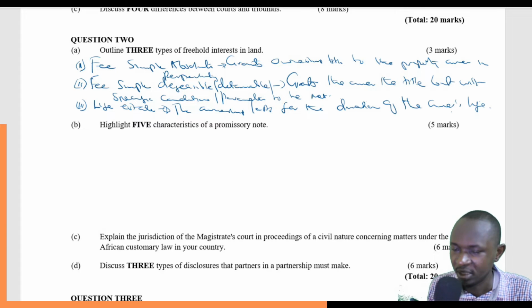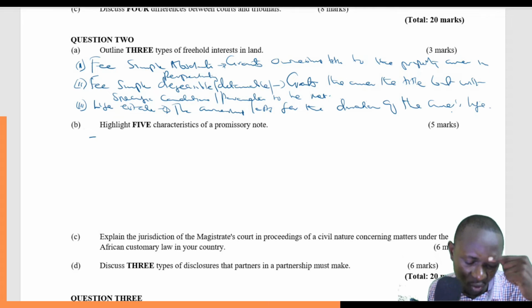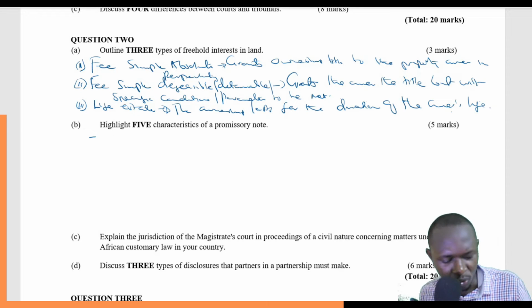So we'll go straight into highlighting these characteristics, and from them we will have differentiated this particular negotiable instrument from any other. The characteristics go a long way in defining what a promissory note is.